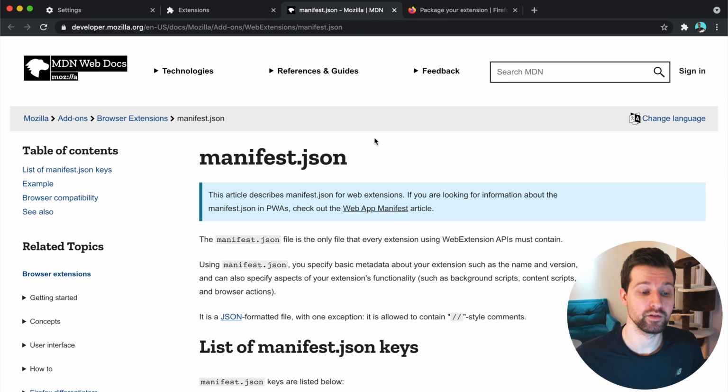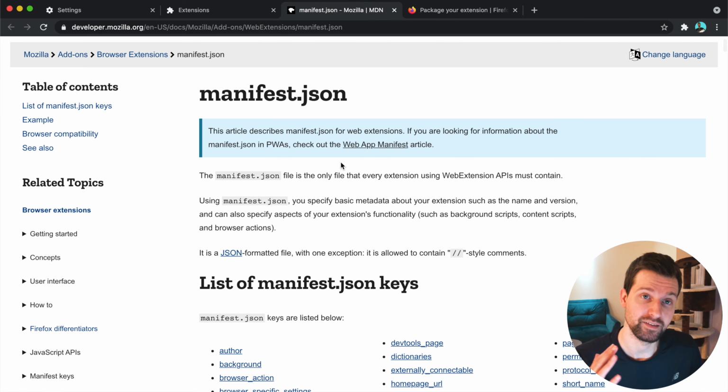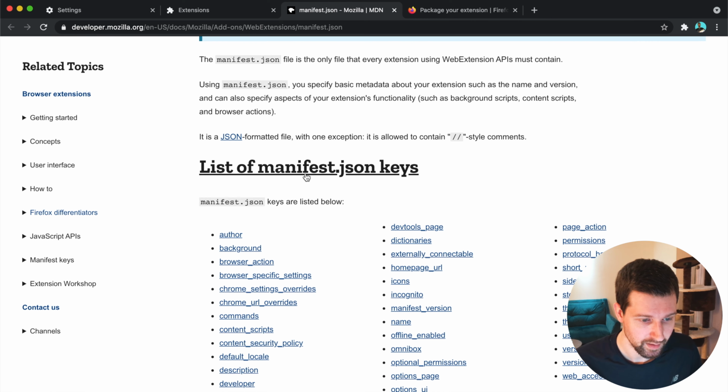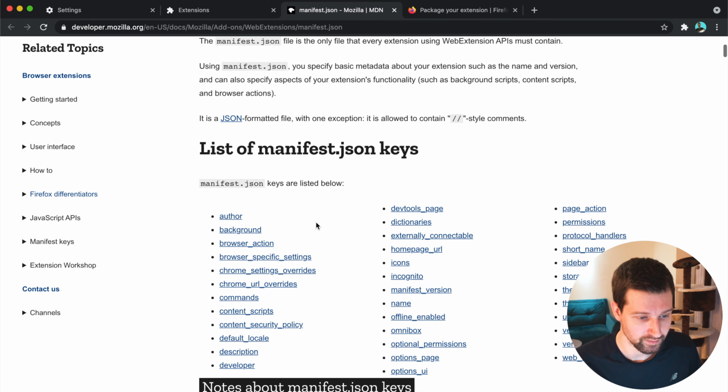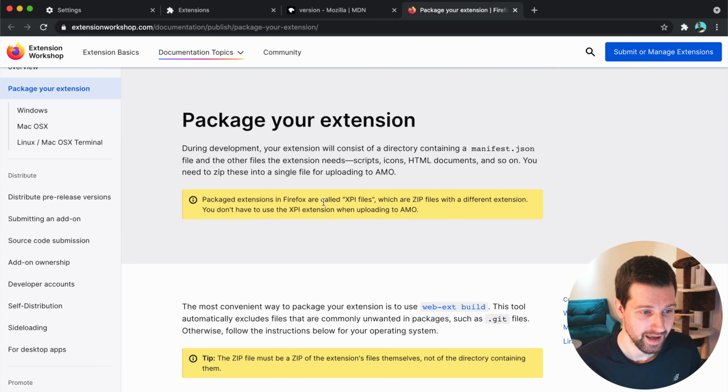But for full information on the differences between the two types of manifest, you can find the Mozilla Docs here, which breaks down the different types. If we have a look here, you can see the different keys that are supported for Firefox. And then here is the actual information. I'll share both of these links here.